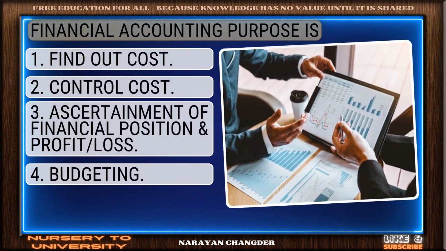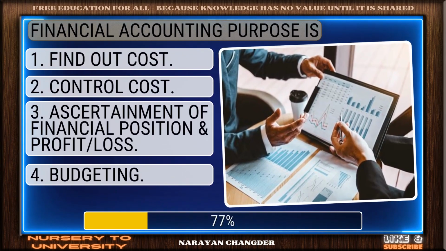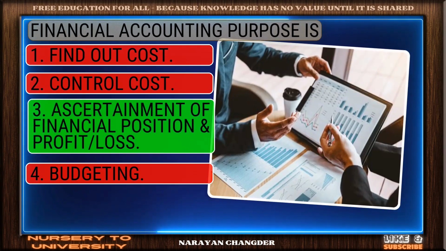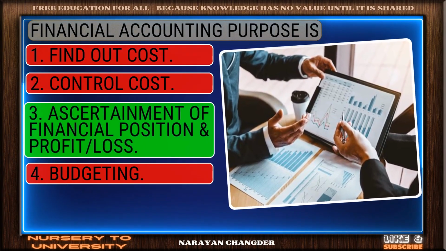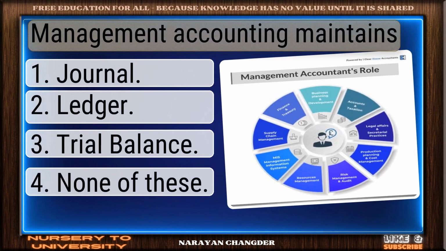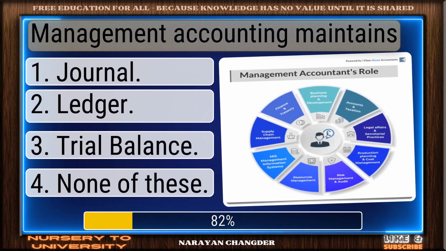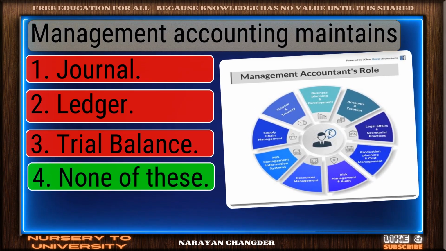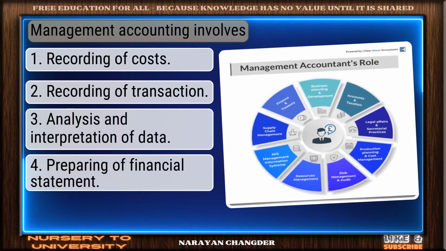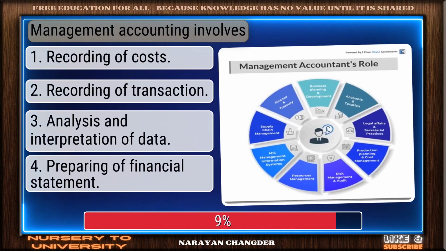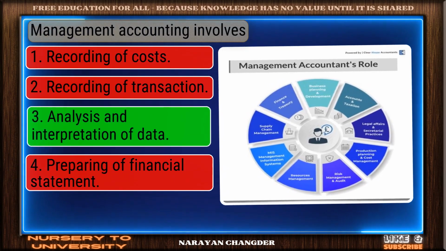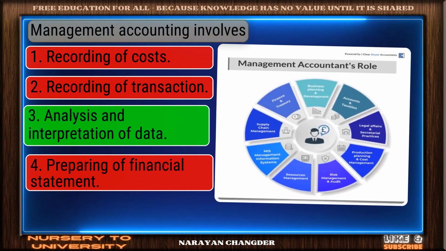Financial accounting purposes? Good thinking. Ascertainment of financial position and profit loss is the right answer. Management accounting maintains... excellent choice. None of these is the right answer. Management accounting involves... perfect. Analysis and interpretation of data is the correct choice.